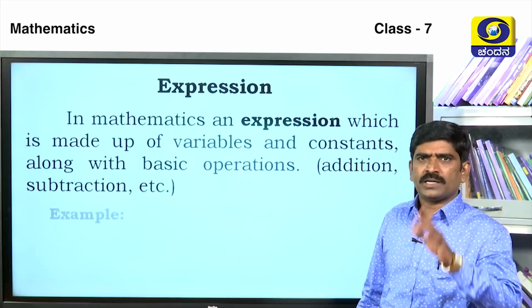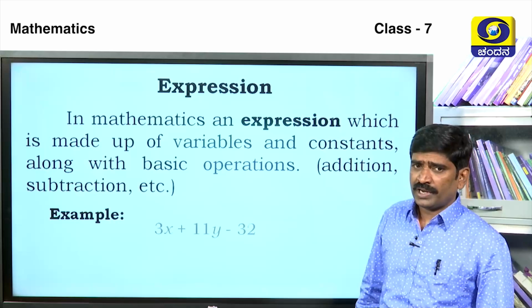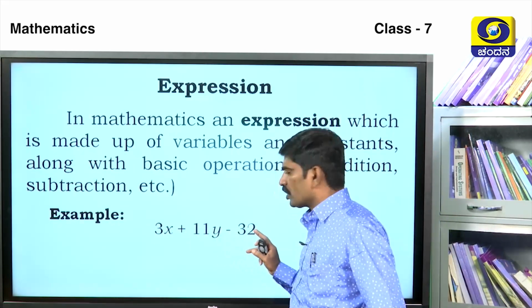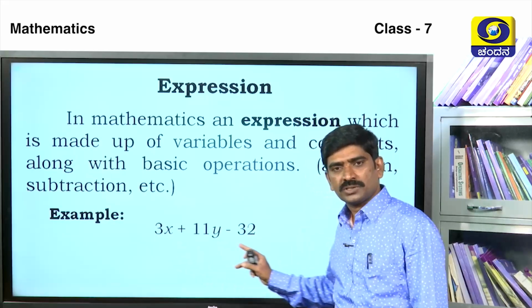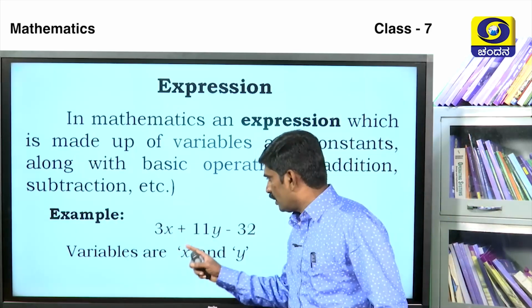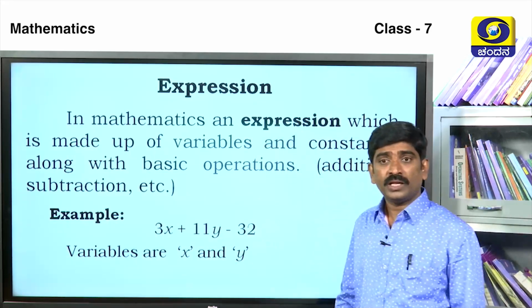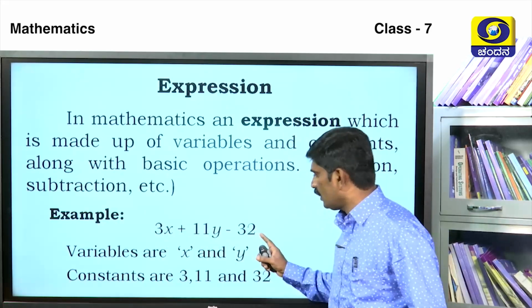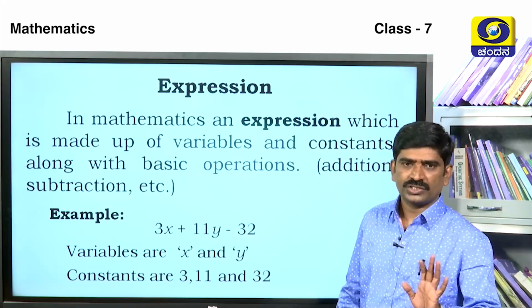Next, an example of an expression: 3x plus 11y minus 32. Here, the variables are x and y. The constants are 3, 11 and 32.